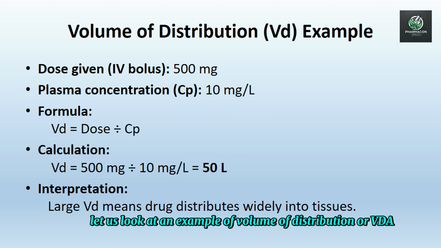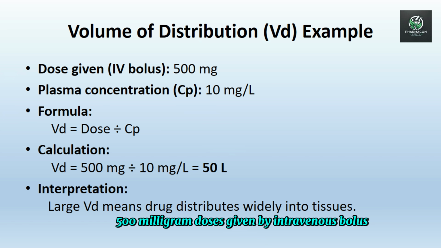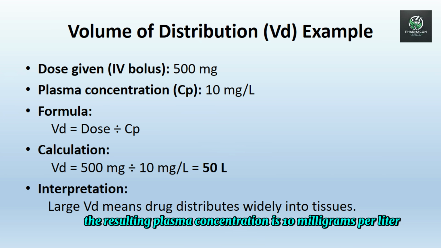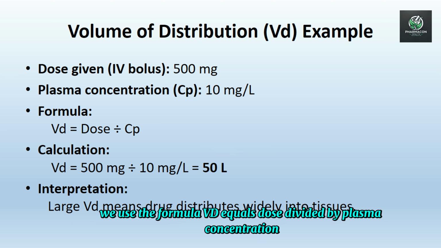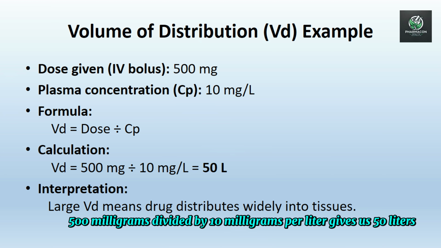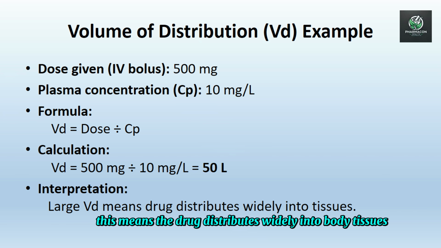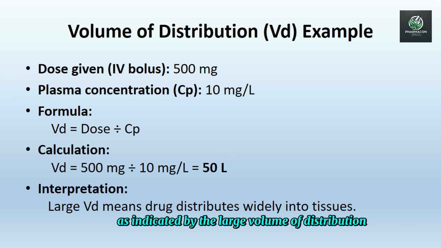Let us look at an example of volume of distribution, or VD. A 500 mg dose is given by intravenous bolus. The resulting plasma concentration is 10 mg per liter. To calculate VD, we use the formula VD equals dose divided by plasma concentration. So 500 mg divided by 10 mg per liter gives us 50 liters. This means the drug distributes widely into body tissues, as indicated by the large volume of distribution.